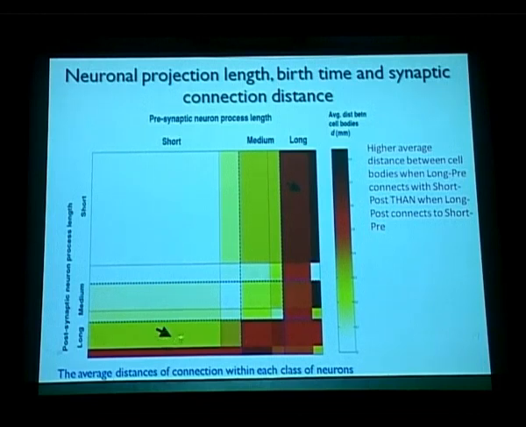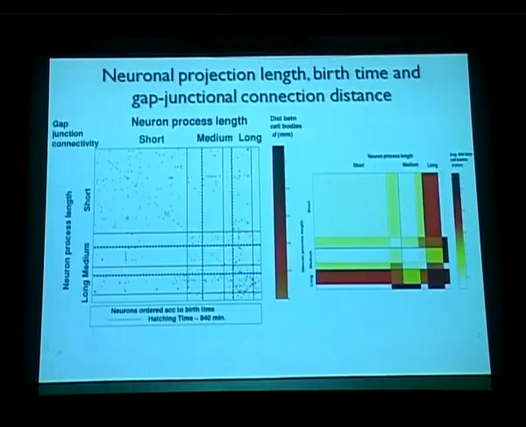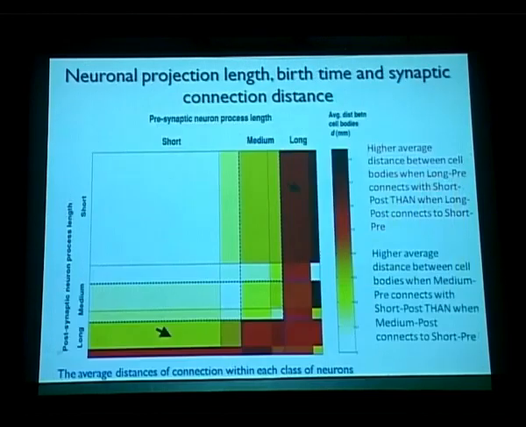This is also true for medium neurons connecting with short process postsynaptic neurons. So this gives an idea of the average cell distance between the different classes of these neuronal divisions.